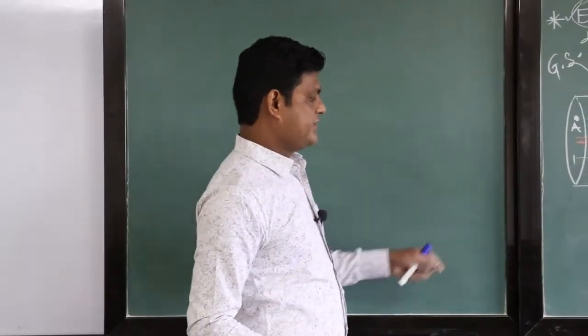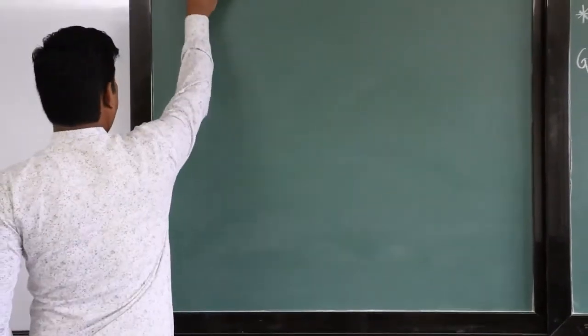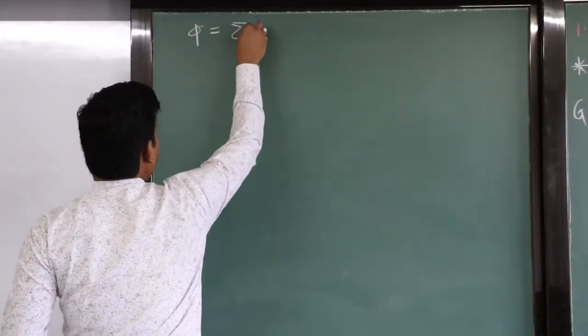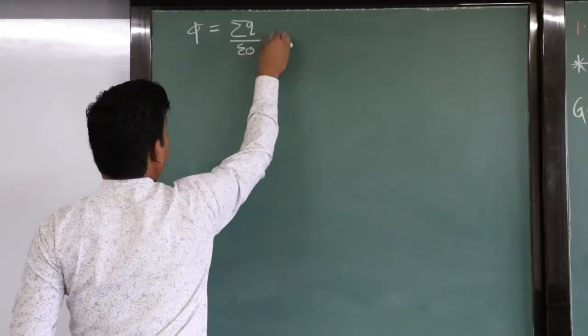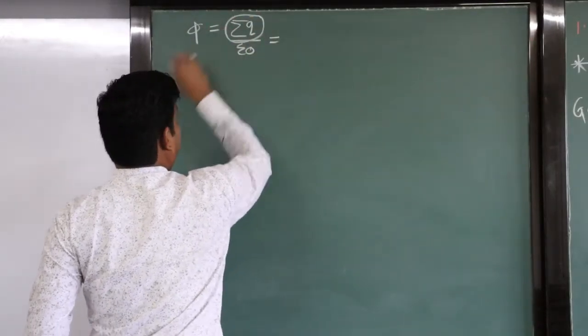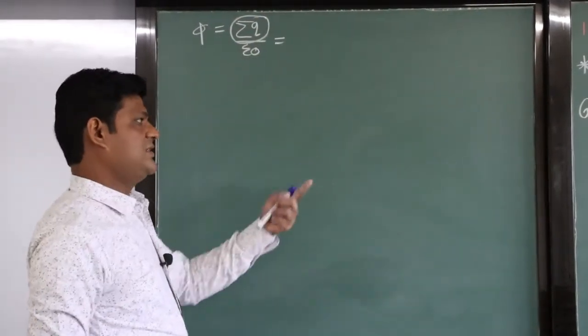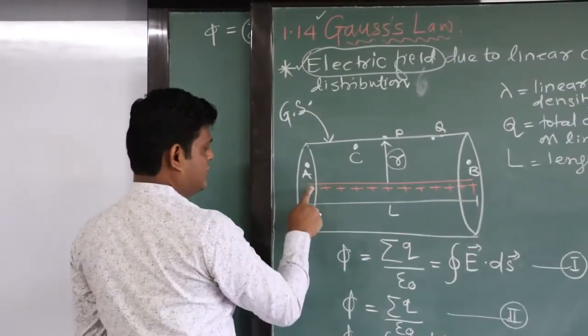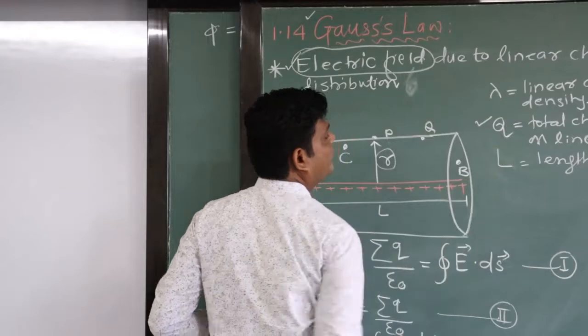For the 2 we will discuss first of all. See, flux equal to summation of charge divided by epsilon 0. How many charges are enclosed by the Gaussian surface? See the diagram. Total charge enclosed by the Gaussian surface equal to Q, right?